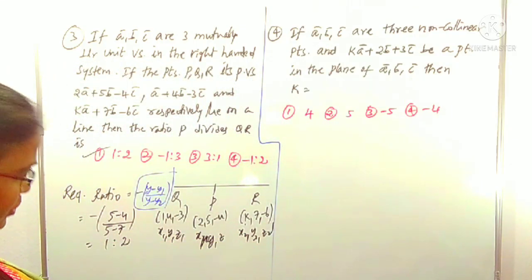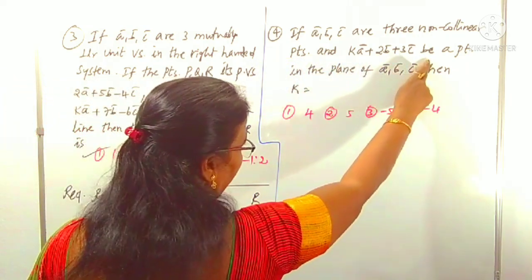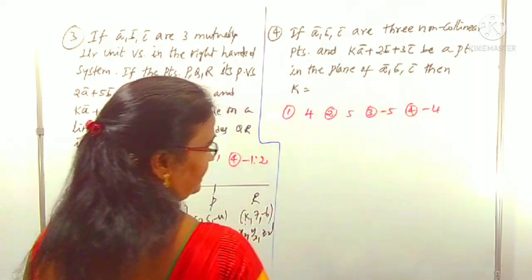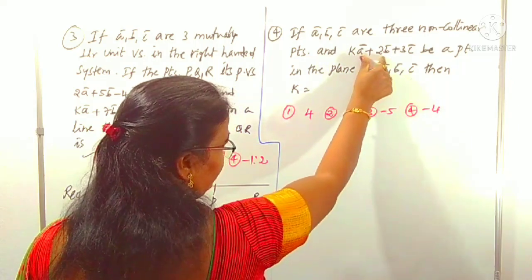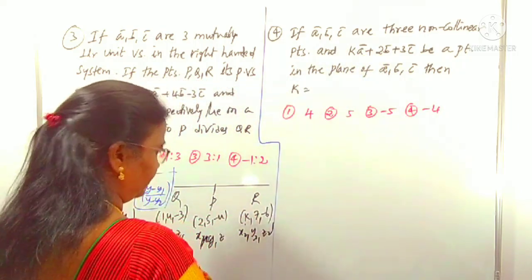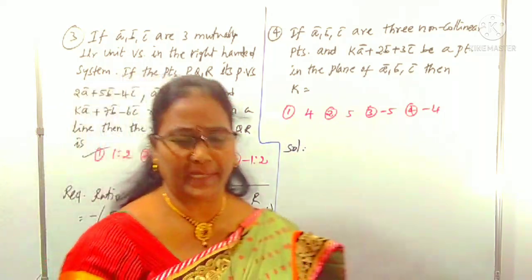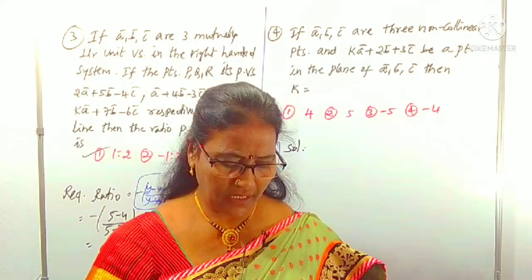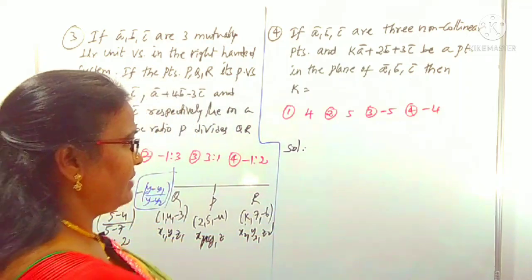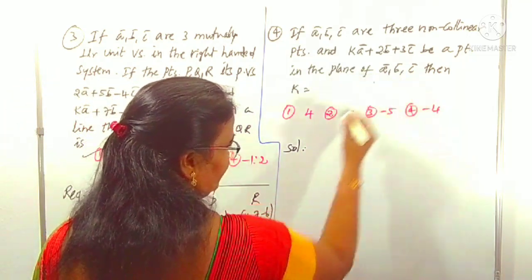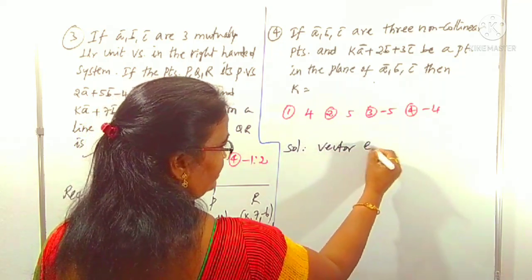Now we can come to the next question. If A, B, C are three non-collinear points and there is a point in the plane passing through A, B, C, on this ABC plane there is this point. Now we can find that k value. Here you are given equations of lines and planes in vector form. Already I did the vectors chapter, addition of vectors, you can watch it. The vector equation of the plane, not line, vector equation of plane